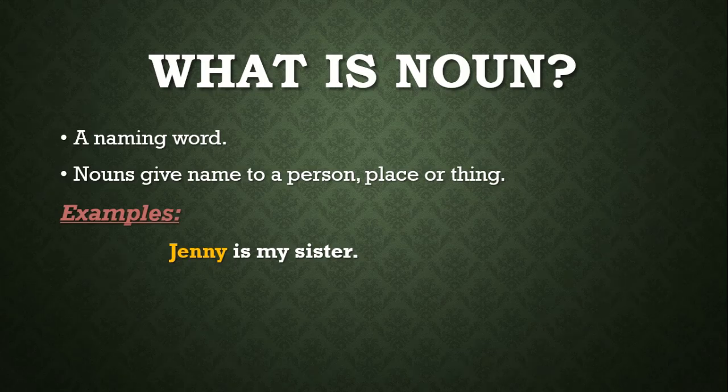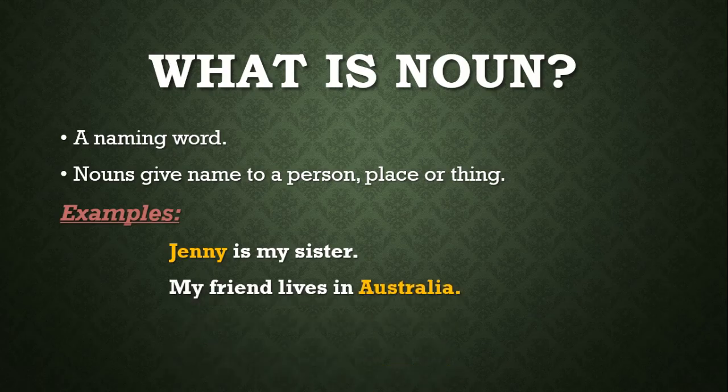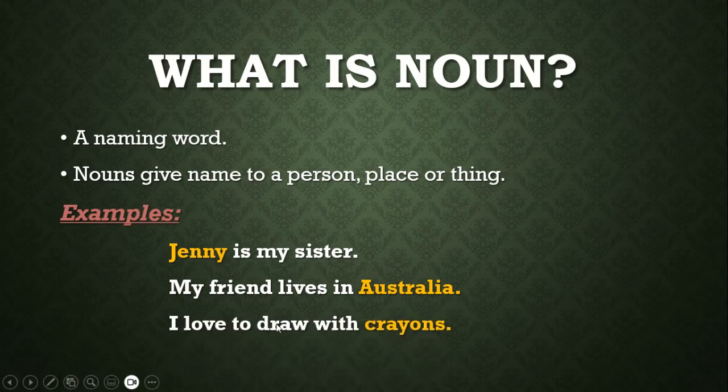So Jenny is my sister. You have just given the name to that particular person, and it was Jenny. My friend lives in Australia, so you give a name to a place, that is Australia. And I love to draw with crayons. Here you have given a name to a thing, that is crayons. So this is how you give a name to certain places, persons, or things.